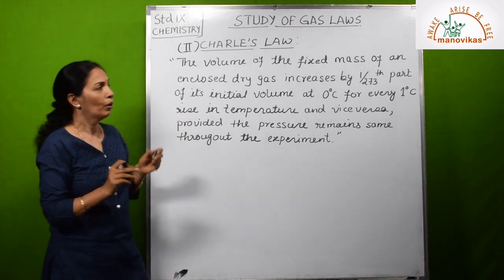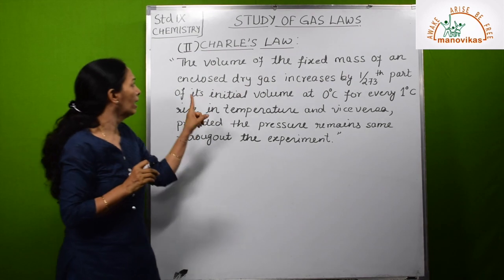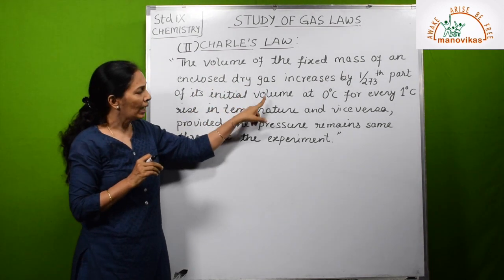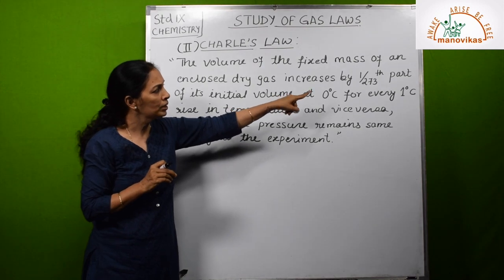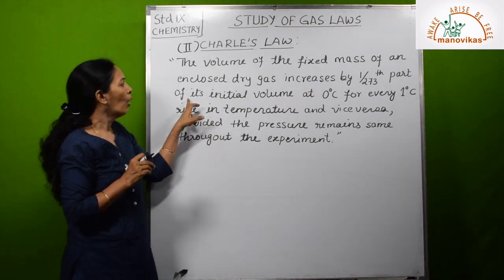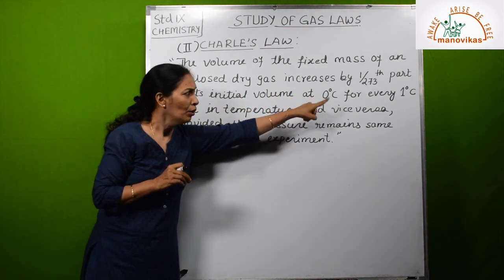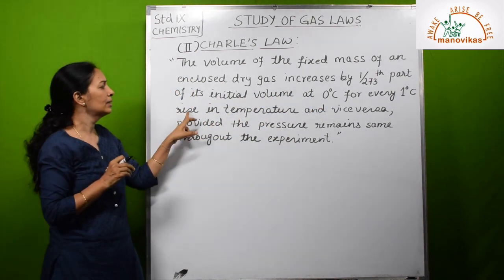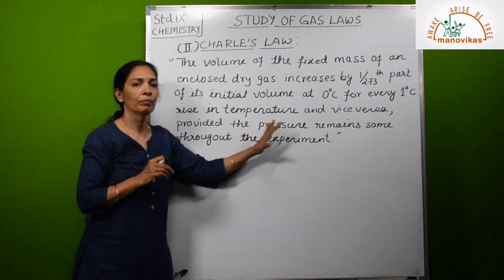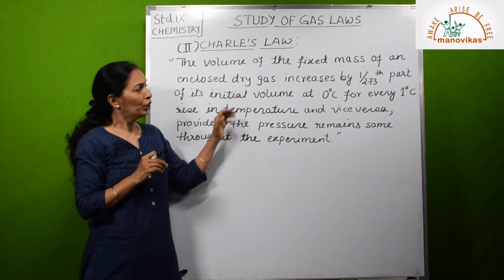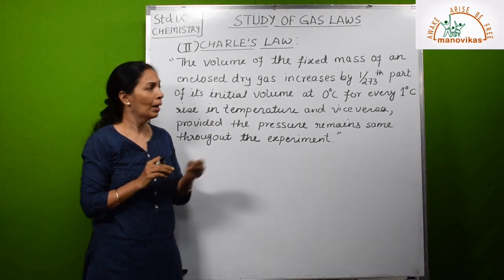What is Charles' law? The volume of the fixed mass of an enclosed dry gas increases by 1/273th part of its initial volume at 0 degrees Celsius for every 1 degree Celsius rise in temperature and vice versa, provided pressure remains constant. Now it looks complicated, so let us understand it with the help of an example.